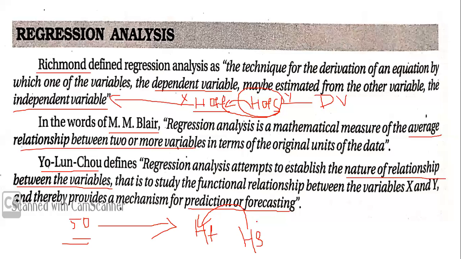So that is also a best method. This regression is a best method for us to predict or forecast what is going to happen in the future. Now this forecasting, you cannot say it is 100% right, but it is almost correct. So that is why this regression analysis is considered. So these are the definitions of regression analysis. Any doubts until here?